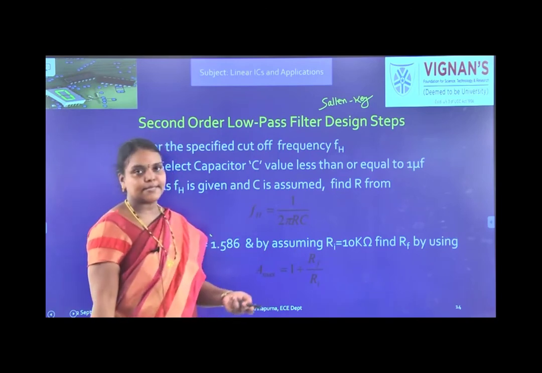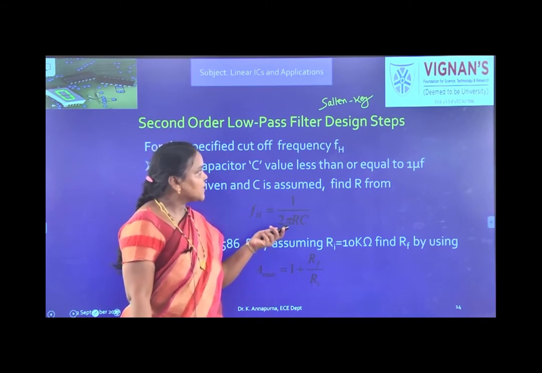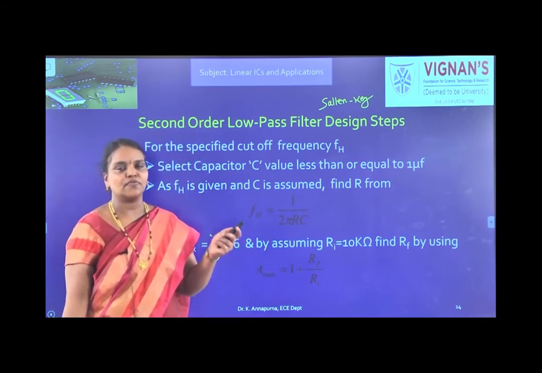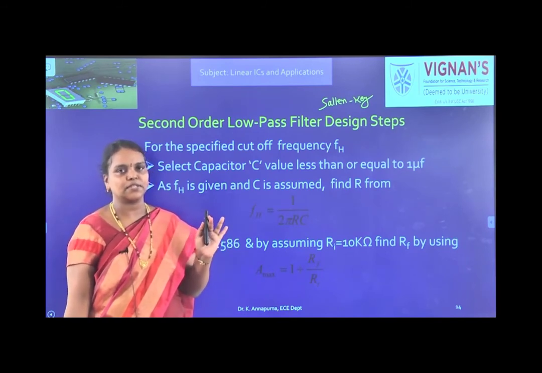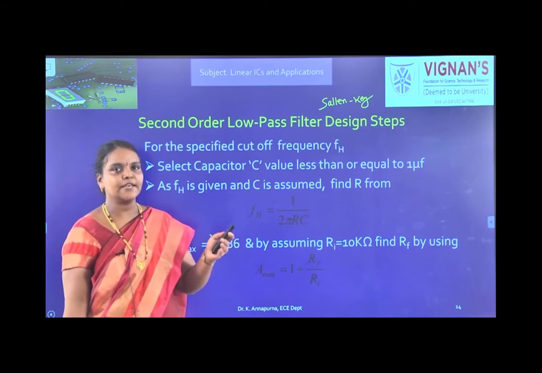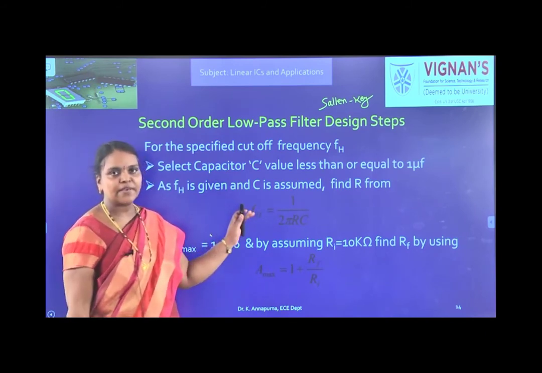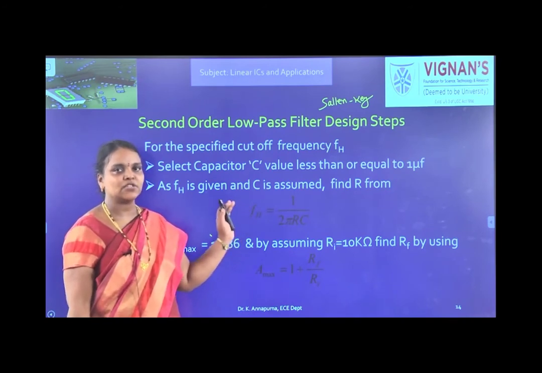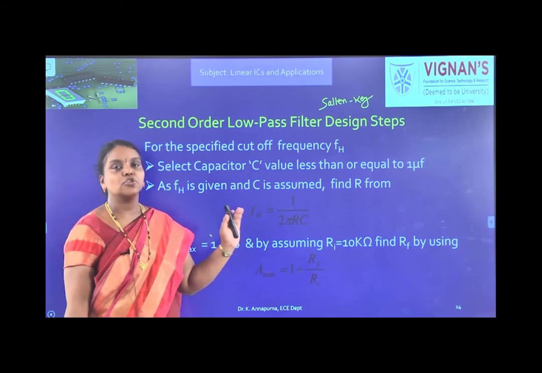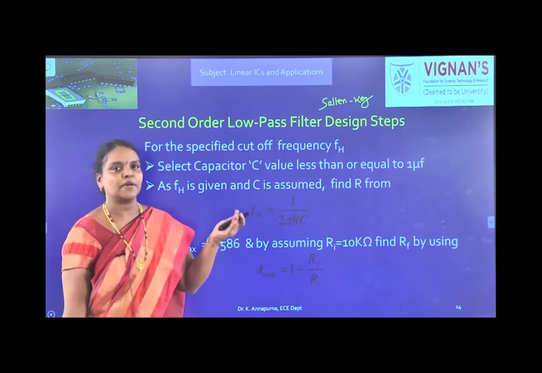Now let us see the design steps for the second order low pass filter. So for the second order low pass Butterworth filter, the alpha value is fixed, right, 1.414 for Butterworth. And what is alpha? It is 3 minus A, where A is the maximum gain. Okay, so gain will not be given in these problems because gain is not in our hands and only the cutoff frequency will be given. So based on the given cutoff frequency, we have to design the second order low pass Butterworth filter.